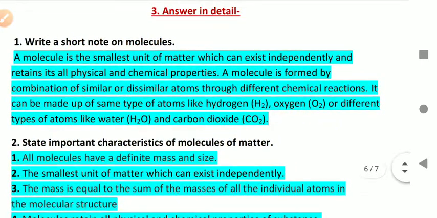Write a short note on molecules. A molecule is the smallest unit of matter which can exist independently and retain all its physical and chemical properties. A molecule is formed by combination of similar or dissimilar atoms through chemical reactions. It can be made up of the same type of atoms like hydrogen, oxygen, or different types of atoms like water, H2O, and carbon dioxide, CO2. So this is the short note on molecule.